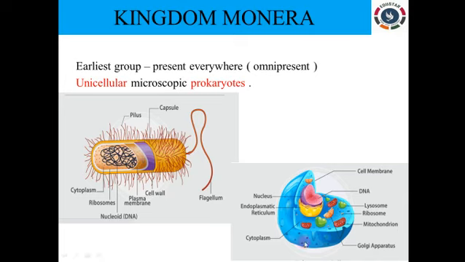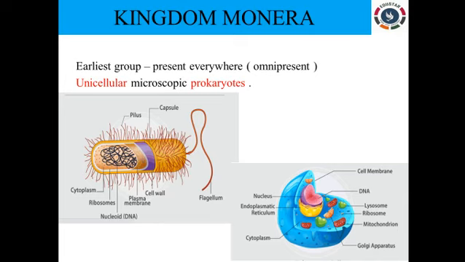If you see the eukaryotic cell, we have a proper nucleus, and inside the nucleus the DNA is present. In prokaryotes, no membrane-bound organelles are present, but in eukaryotes we have well-bound organelles.